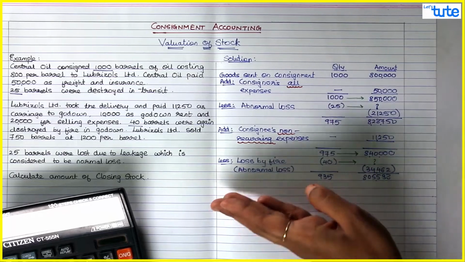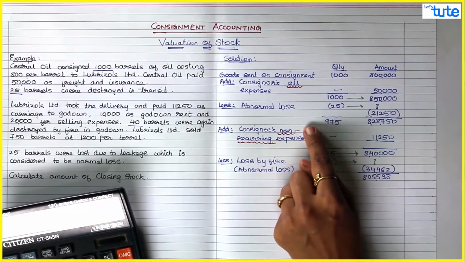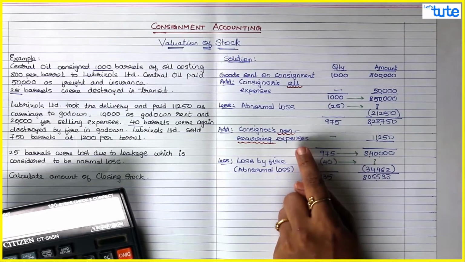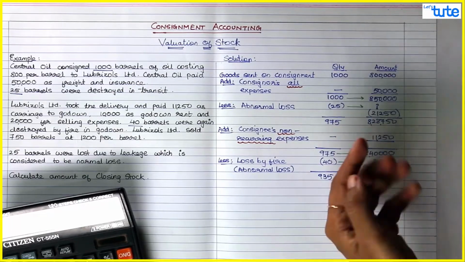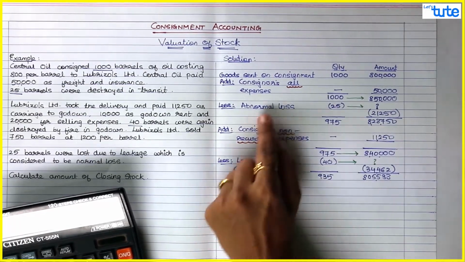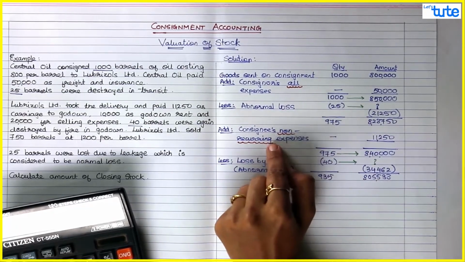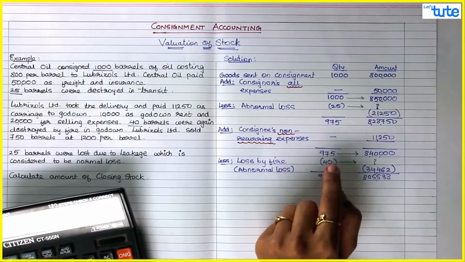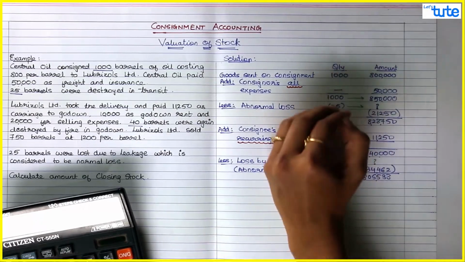That is why first of all we deducted that abnormal loss, and then when the goods are received by the consignee, the consignee incurred those expenses of 11,250 for the carriage to the godown, and then again 40 barrels were lost. Now you do not deduct these 40 barrels with the earlier abnormal loss, because on these 40 barrels the consignee has already incurred the carriage expenses, because these goods reached the godown and then there was a fire in the godown. Okay, so we are going step by step.